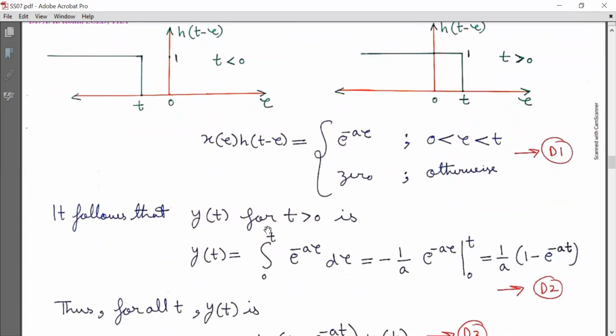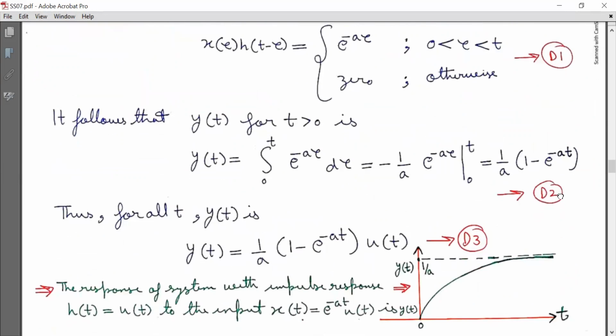Now it follows that y(t) for t greater than 0 is, as given below, y(t) is equal to integration from 0 to t e raised to power minus a tau d tau based on equation C4. Now we will follow the conventional procedure for integration, and we will get y(t) is equal to 1 by a bracket 1 minus e raised to power minus at, mark it as equation D2, for t greater than 0. Thus for all t, y(t) is equal to 1 by a bracket 1 minus e raised to power minus at into u(t). This u(t) represents that y(t) has significant value for t greater than 0.